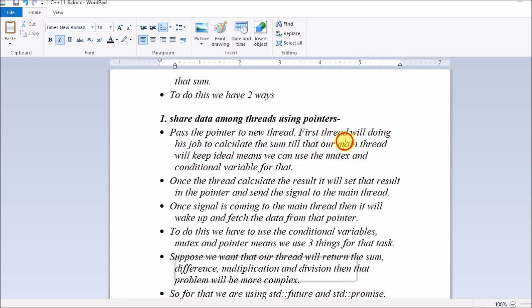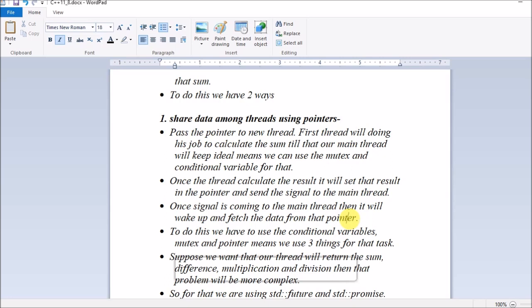Until that time, guys, the main thread will keep on hold, since we will be using a mutex and condition variable for that. Once the subthread calculates the result, it will set the result in this pointer, which was passed to it, and send the signal to the main thread. Once the signal comes to the main thread, it will wake up and fetch the data from that pointer. So this is how we achieve it.